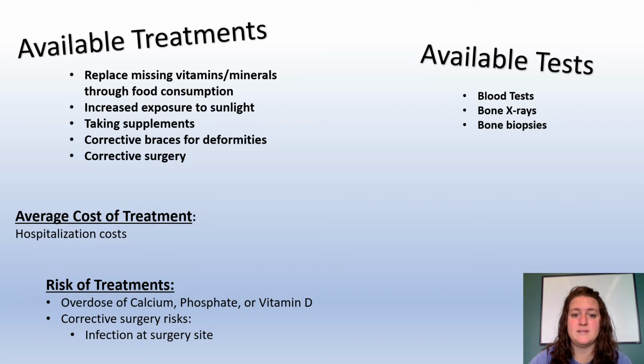For hereditary rickets, a combination of phosphate supplements and high levels of a special form of vitamin D are required to treat the disease. The average cost of treatment depends on the hospitalization costs. The risks of treatment can include overdose with calcium, phosphate, and vitamin D, the risks that come with corrective surgery, and infection at the surgical site.